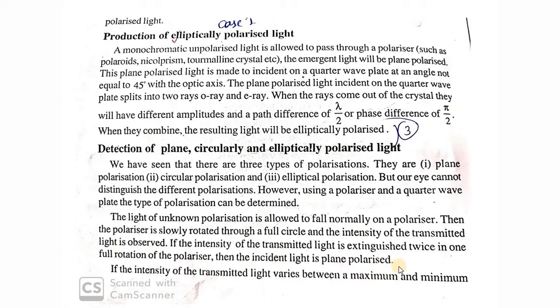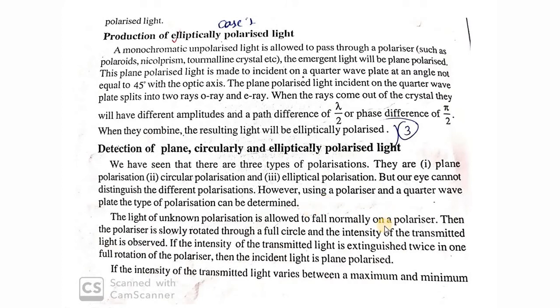I have discussed this in the previous class. The polarizer is rotated and we observe the transmitted light. If the electric field vector of the polarized light is parallel to the optic axis, it allows all the components to pass through, so we get maximum intensity.